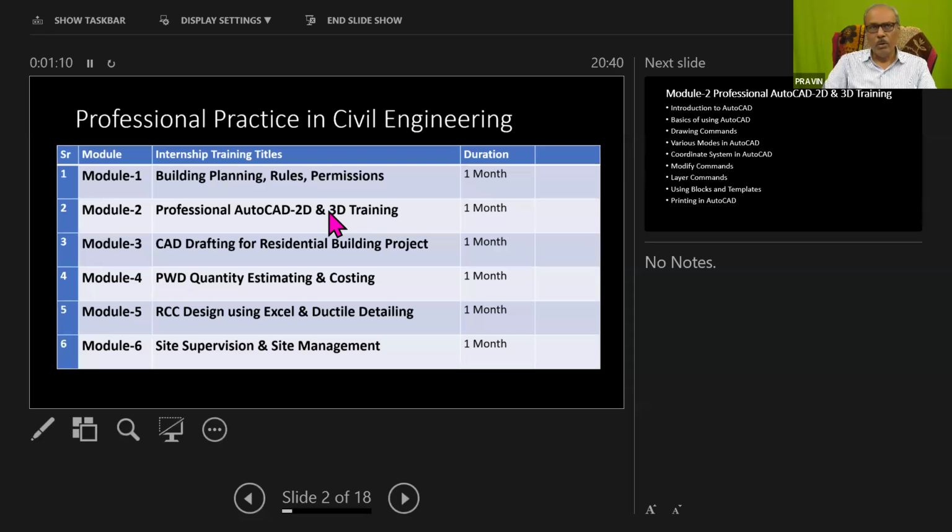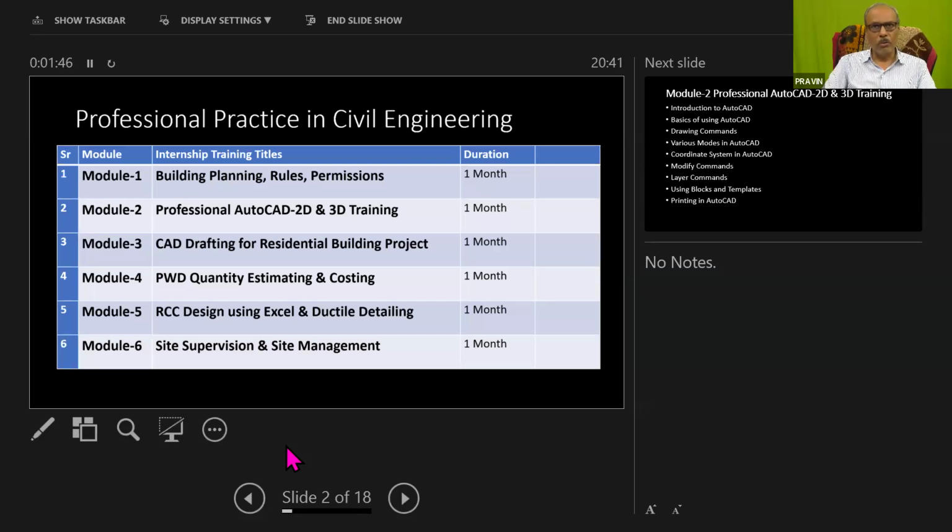Only learning the AutoCAD software is not enough, you should be able to create professional drawing output using AutoCAD. In the first part it will be 2D drawing, and in the subsequent part it will be 3D drawing. For that you have to polish your skills. Once that drawing is completed, we have to complete CAD drafting for a residential building project. So now we are starting our journey, and one by one every day I will give you some tasks.